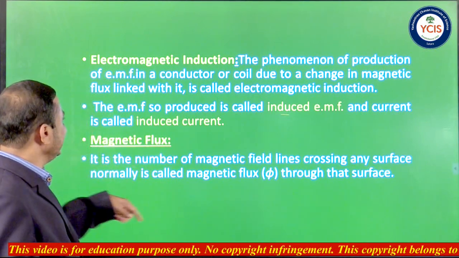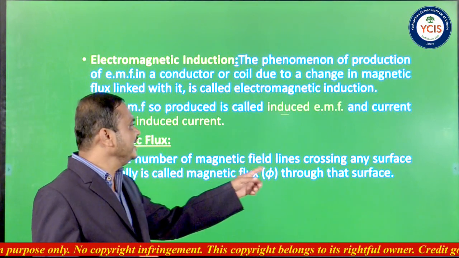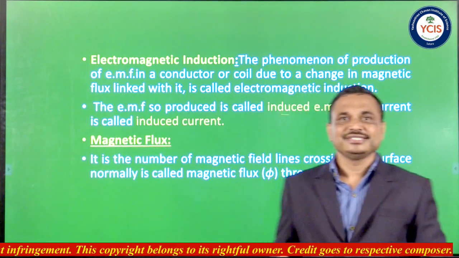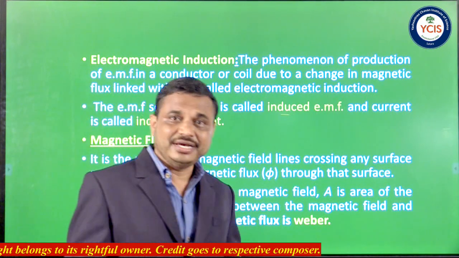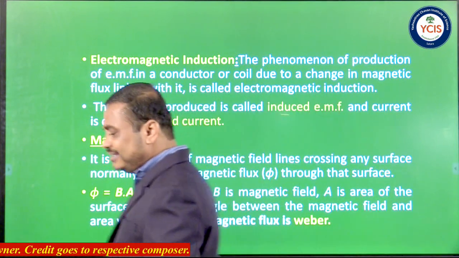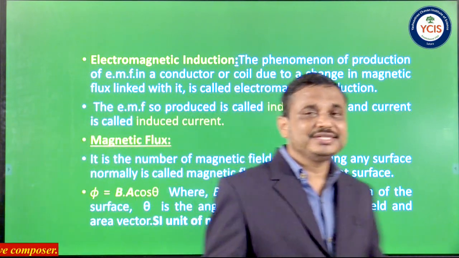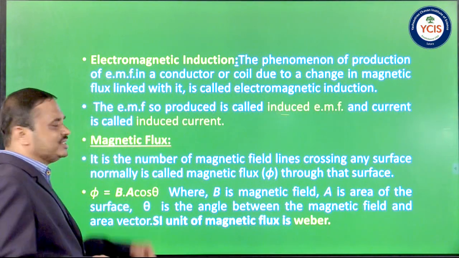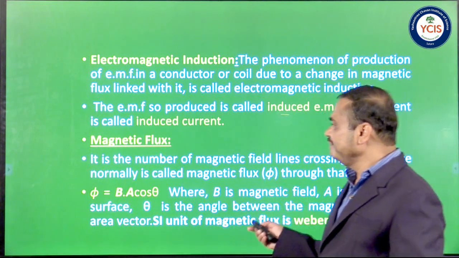So this is the definition of magnetic flux, and it is denoted by phi, that is the number of magnetic field lines crossing any surface normally is called a magnetic flux through that surface. And it is given by the equation phi equals BA cos theta, where B is called magnetic induction, A is area, and the magnitude of magnetic flux is the scalar product of two vectors, that is B bar dot A bar, and its magnitude is given by BA cos theta. So B is magnetic induction, A is area, and theta is the angle between B bar and A bar.